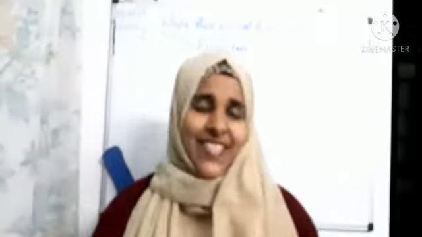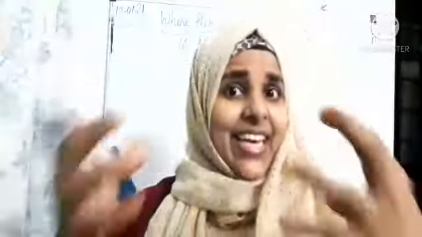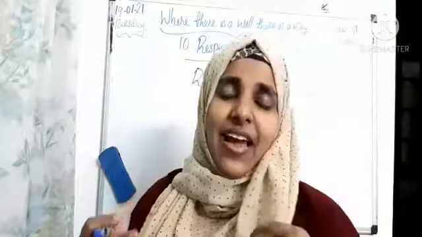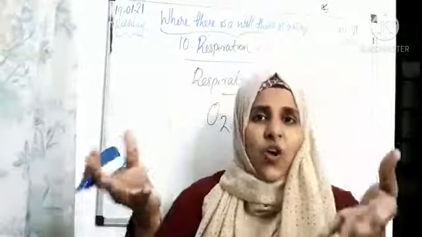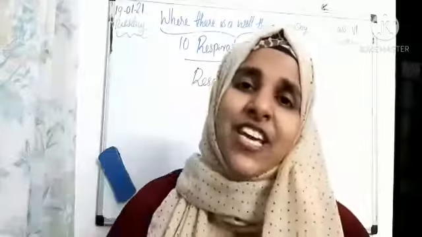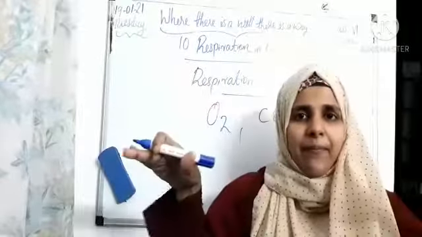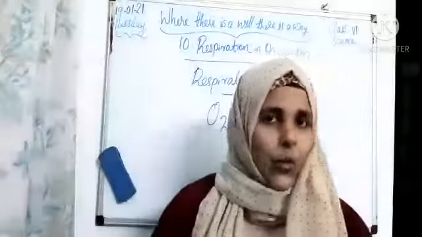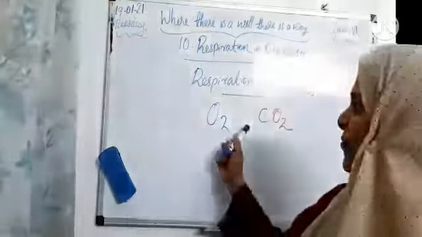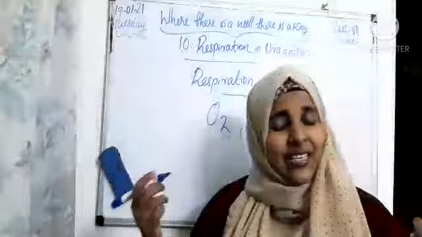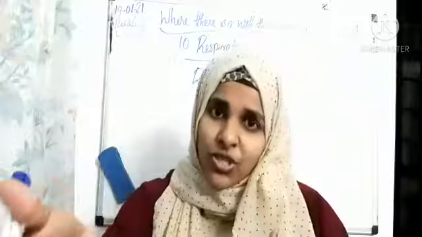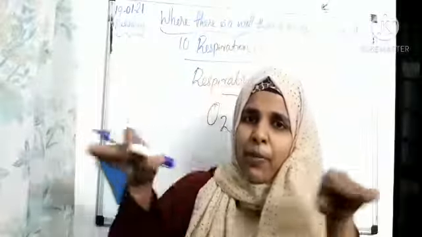In respiration, plants take in oxygen. Like human beings, they also take in oxygen and give out carbon dioxide. So respiration in human beings and plants is the same, because they take in oxygen and give out carbon dioxide. Okay, but photosynthesis is different from this respiration. We know that in photosynthesis, plants take in carbon dioxide, right, and give out oxygen. That's why it will be balanced.